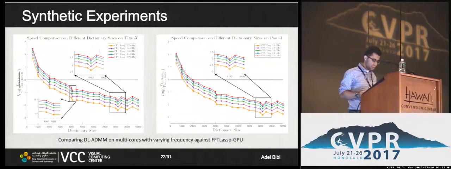Since all the operations are element-wise, I will first look at some of the synthetic experiments that we have done. We compare FFTLasso first on two GPUs, Maxwell and Pascal, against a multi-core CPU version of dual ADMM. Despite that CPU cores are much faster than the GPU cores, sometimes 3 times as fast, and there are many powerful linear system solvers, FFTLasso still outperforms dual ADMM for larger problems, and of course, it's not faster for the smaller problems. You can notice that there are some dips in the performance. They happen exactly at powers of 2, and we can discuss the details of this offline and how to circumvent these sorts of issues.